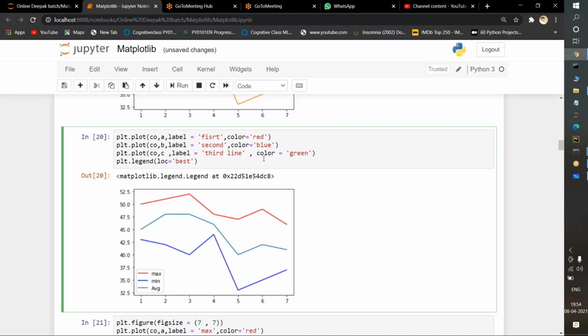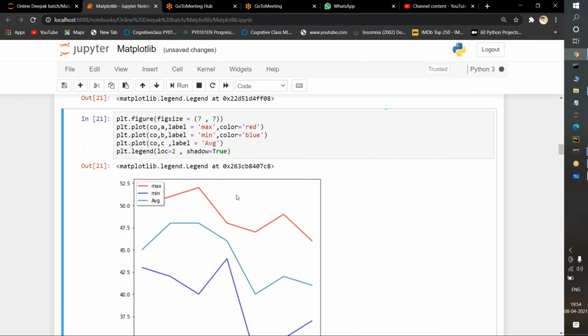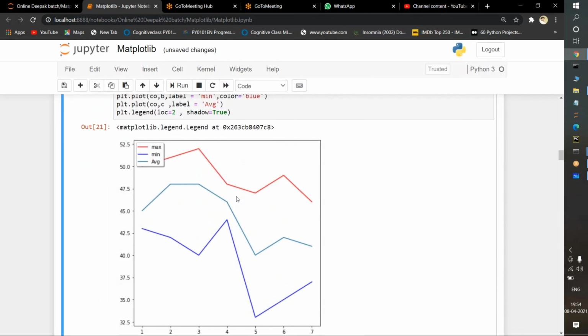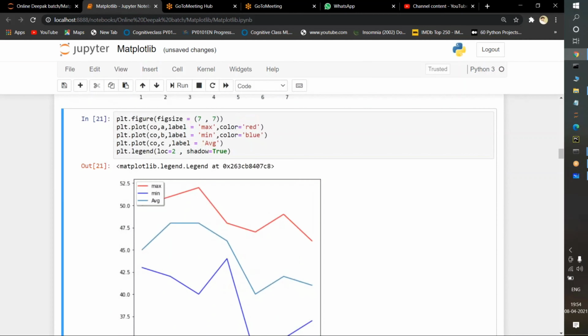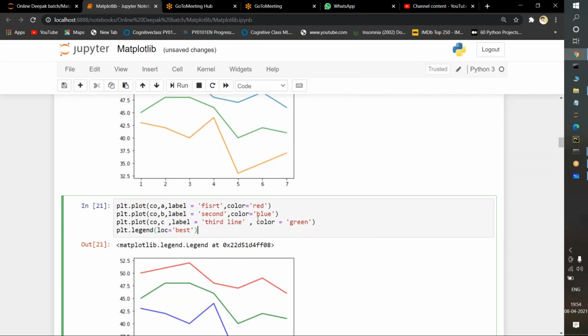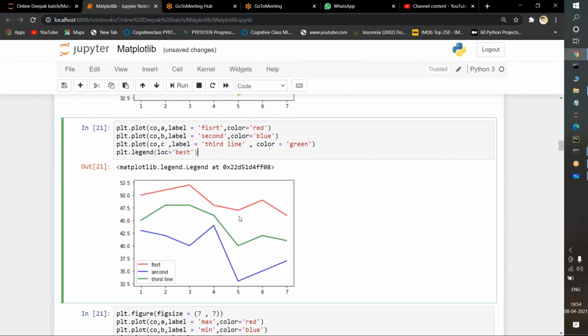Now I need to recognize each and every text with the help of this legend function. If I execute it, see what it gives me. Sorry, this one. This is the executed one.